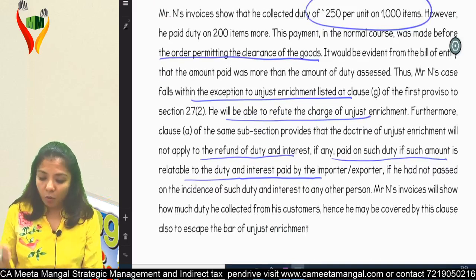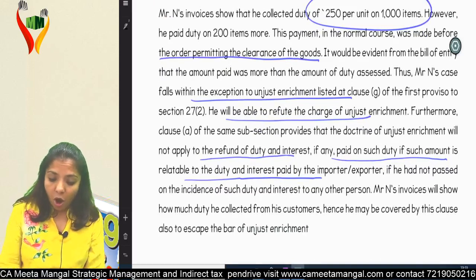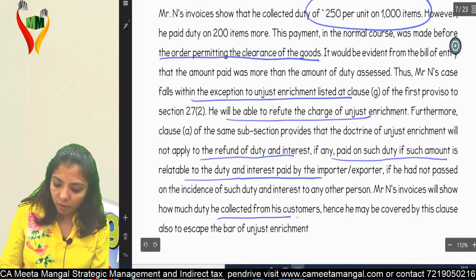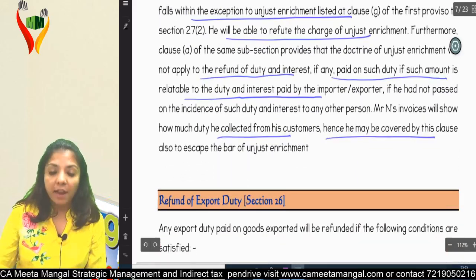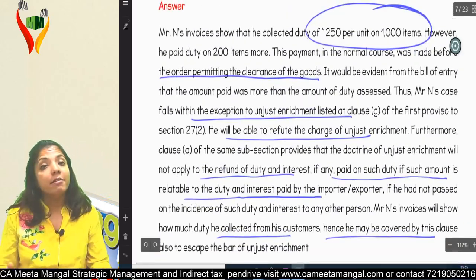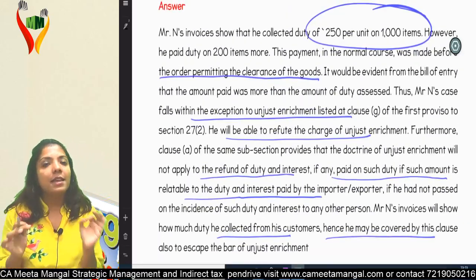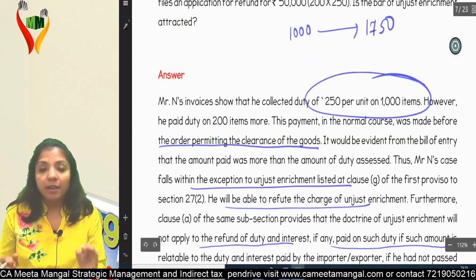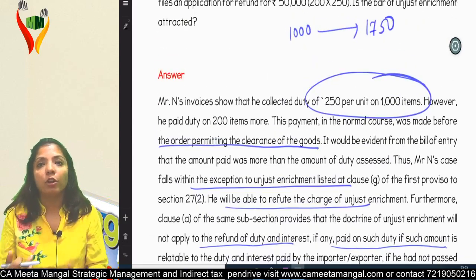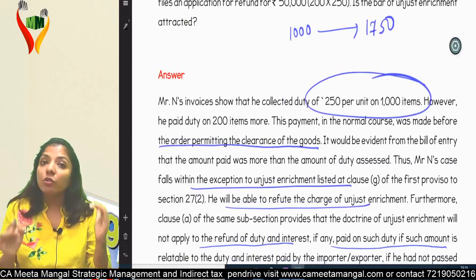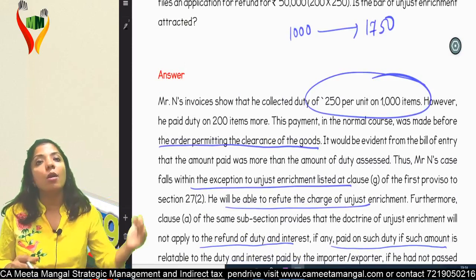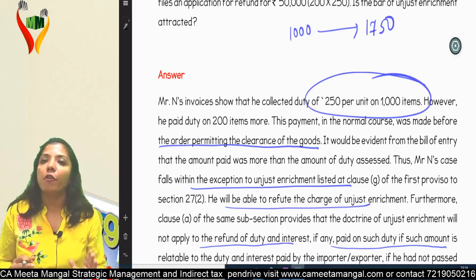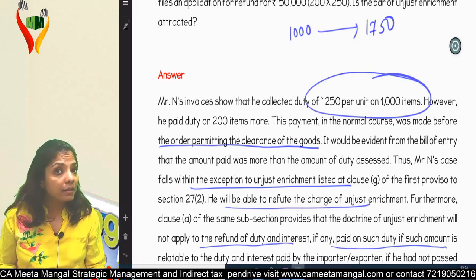Mr. N's invoice will show how much duty he has collected from the consumer. Hence, he may be covered by this clause also to escape from the bar of unjust enrichment. Simple. He has paid for 1200 units. He has transferred or shifted the burden of only 1000 units, so the 200 is paid from his pocket and the burden is still on him only. He is eligible for a refund. Am I clear to you?